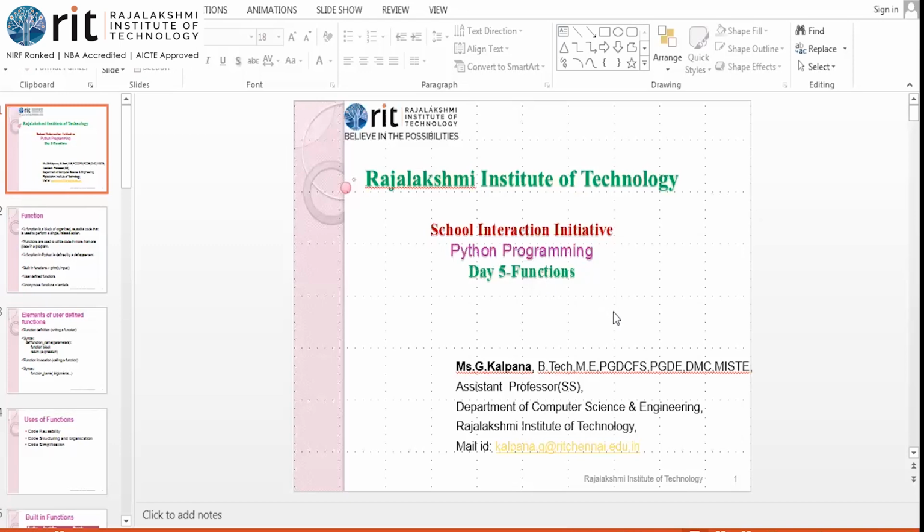Today's topic is functions. So we're going to see the function prototypes, which means the different ways of writing or using functions in our Python program, followed by the different types of arguments, and then the nested function. So these are the 3 topics of today's session. Before moving on to this, let's have a recap on the previous day's session.